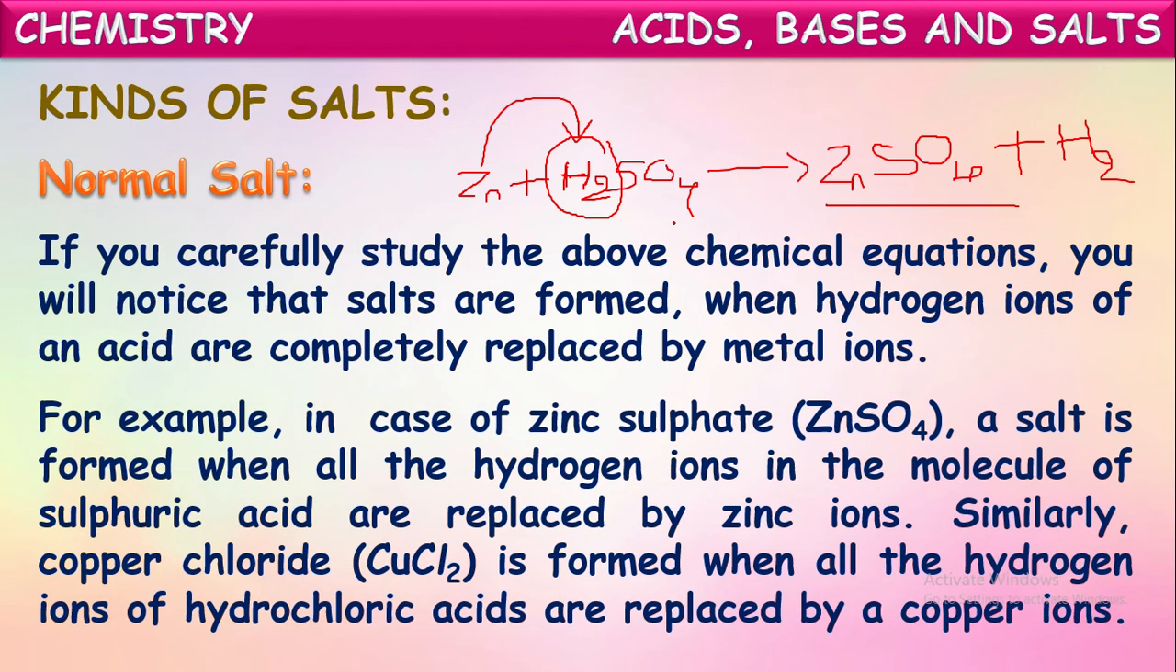For example, in the case of zinc sulfate, which I have just discussed, a salt is formed when all hydrogen ions in the molecule of sulfuric acid are replaced by zinc ions. Similarly, if you take another salt, copper chloride, it will be formed when all the hydrogen ions of hydrochloric acid are replaced by copper ions. So in this way, salts are formed when all the hydrogen ions present in acid molecules are replaced by metallic ions.